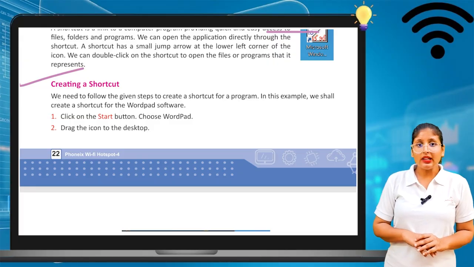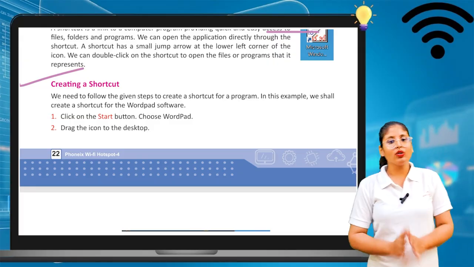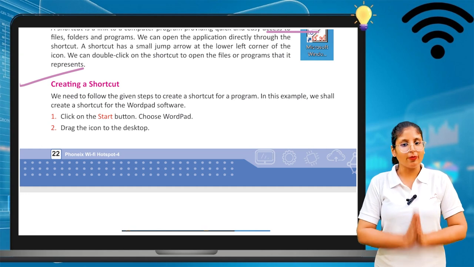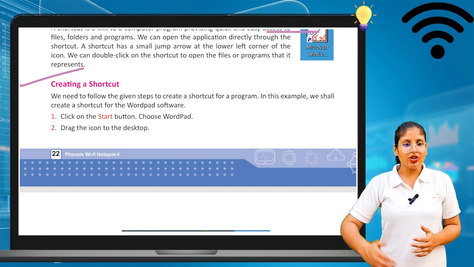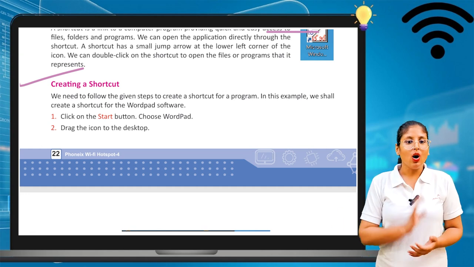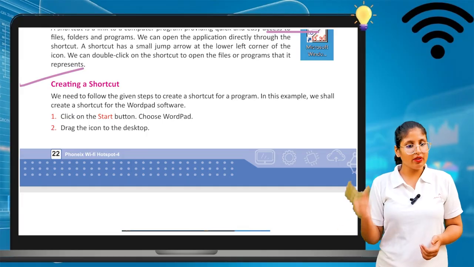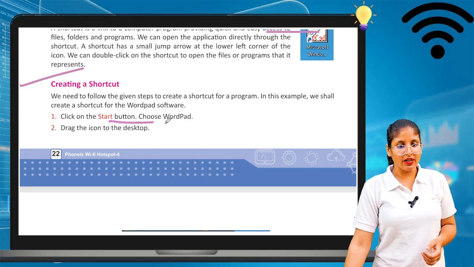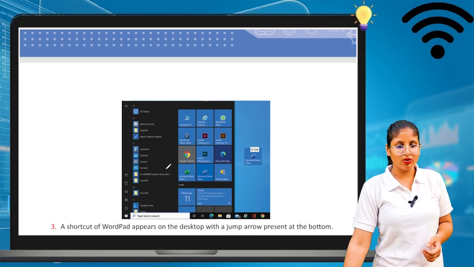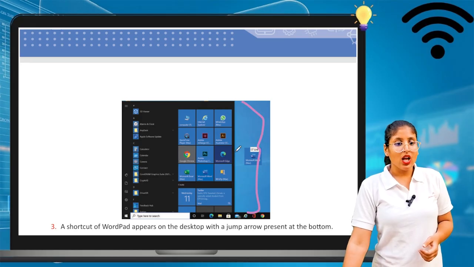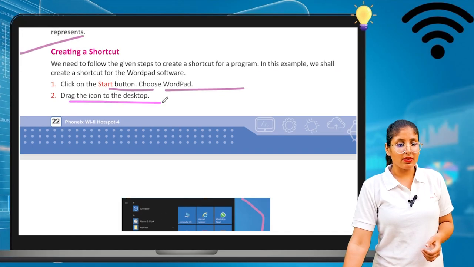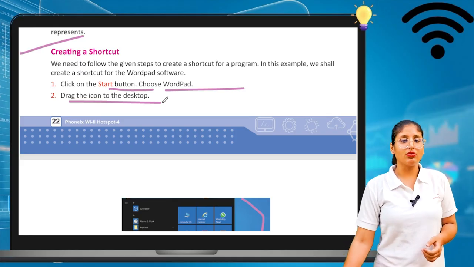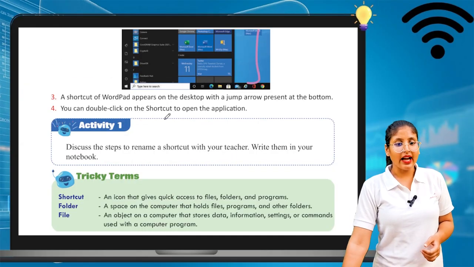So how can we create it? Let's see. So we need to follow the given steps to create a shortcut of a program. In this example, we shall create a shortcut for the WordPad software. How can we do it? First, you have to click on the Start button and choose WordPad. Here we can see the WordPad should be there. Then the second step should be to drag the icon to the desktop. You can drag that icon to the desktop.